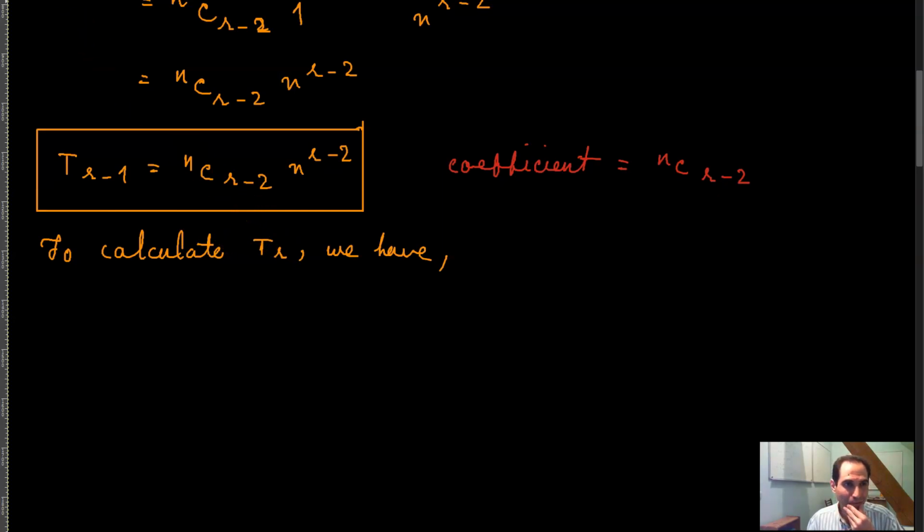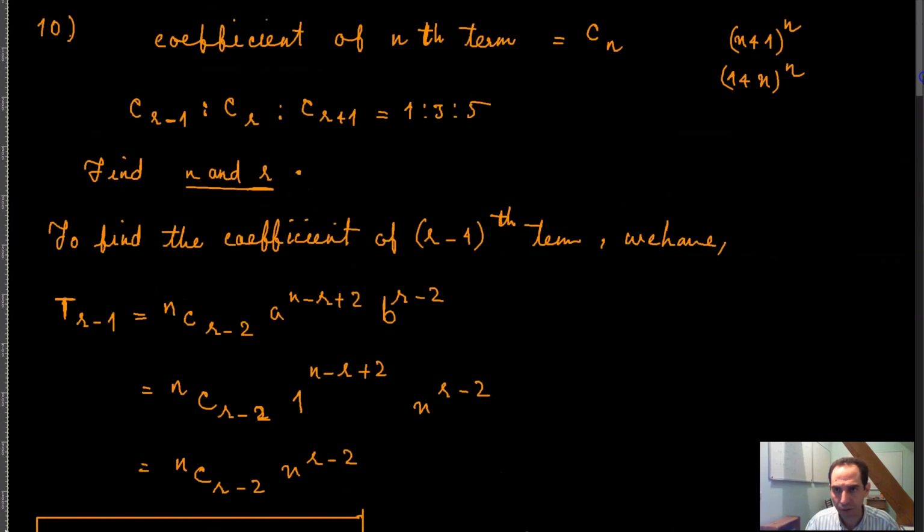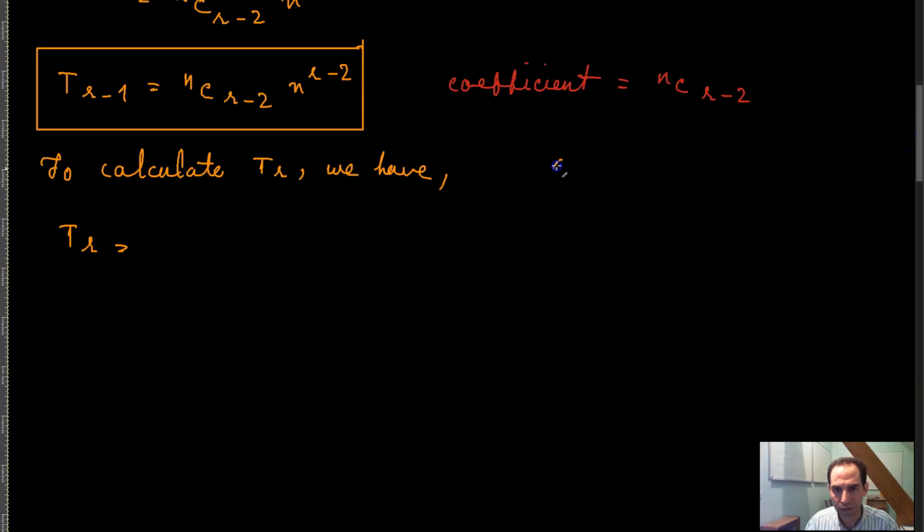So to calculate T_r, we have T_r equal to, our n here is equal to n, so basically our (1 + x) raised to the power n. So you have n combination, one less than the term number, so r minus 1.